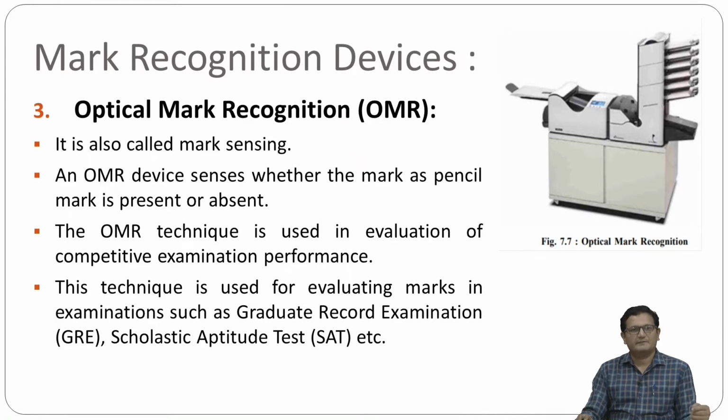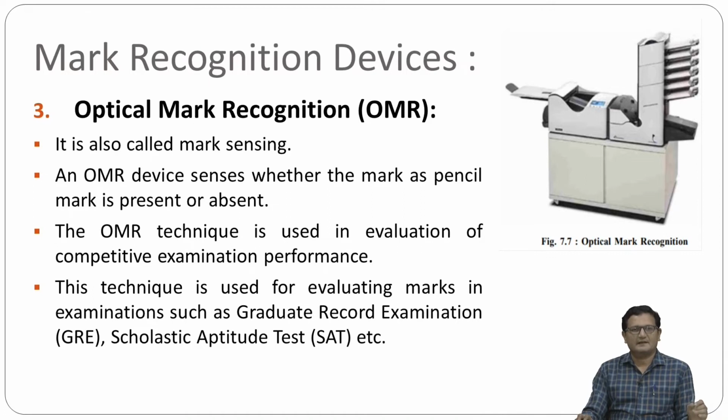Suppose the student is reading question number 1, 4 possible answers will be given, and if the student feels that the correct answer is B, then they will mark B in question number 1, right? In that way the student will give an answer to each and every question. Finally, all OMR sheets from the different students will be collected, and given to this particular machine, right?